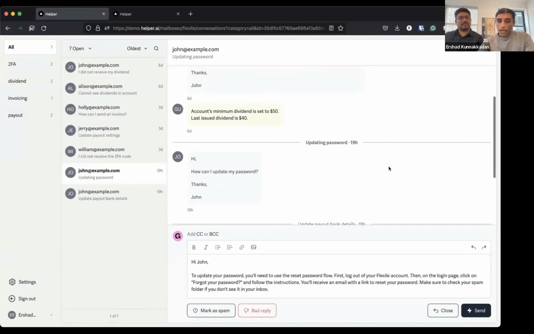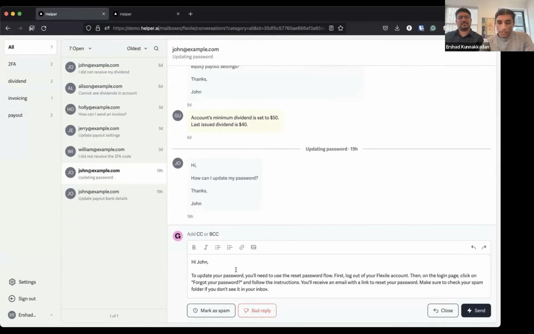You can see we have a nice text editor that works as you expect. You can add links and images. You can edit the CC or BCC of the message. And there are a few different actions you can take on a given ticket. You can close it, mark it as spam.